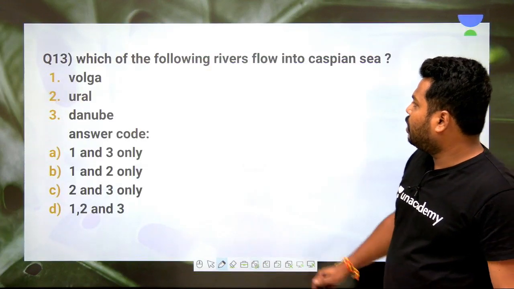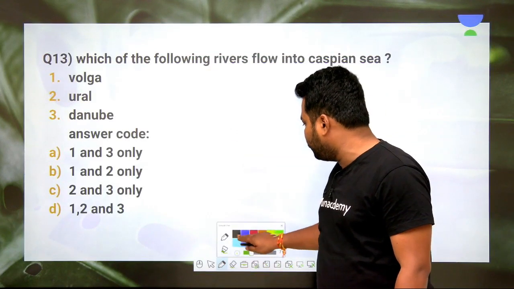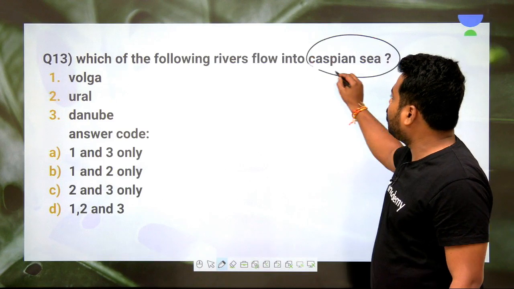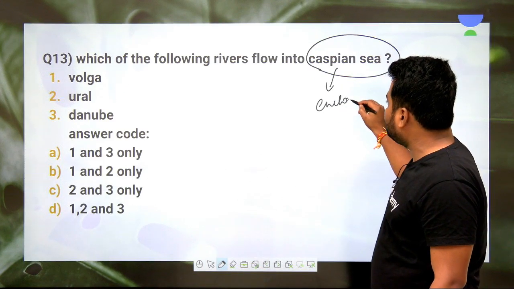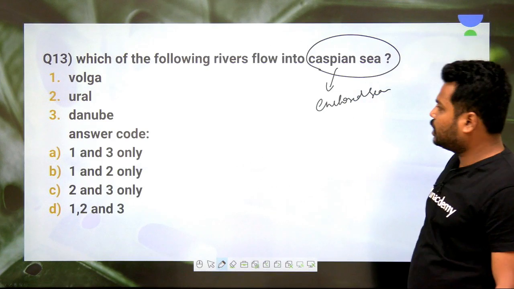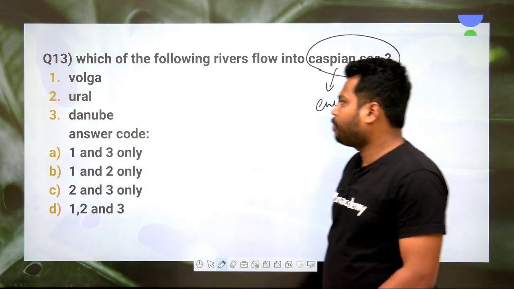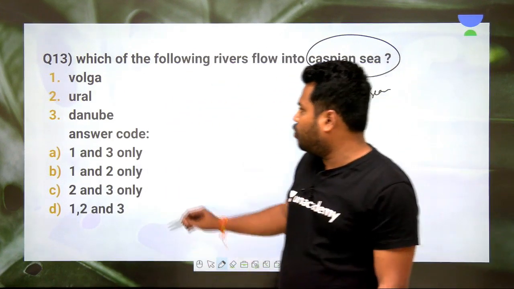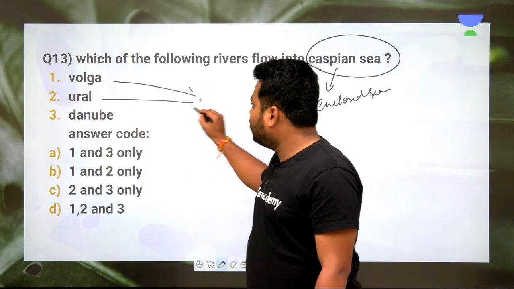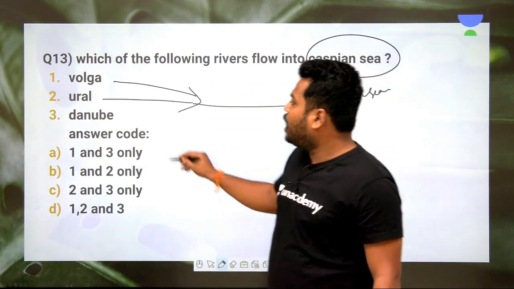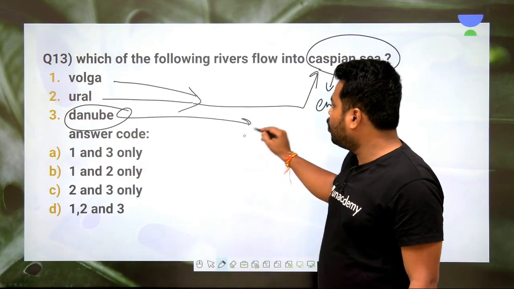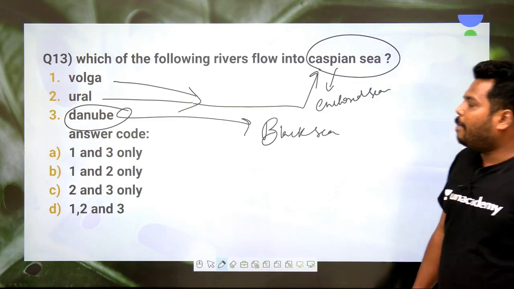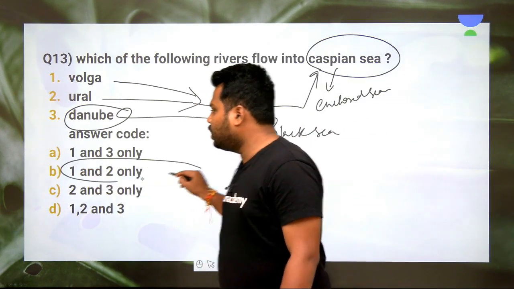Now, which of the following rivers flow into the Caspian Sea? It is a completely enclosed sea. Try to find out its location. After examining, we can easily say that the Volga river and the Aral river directly flow into the Caspian Sea, and the Danube flows into the Black Sea. Hence, apart from the Danube, whichever option includes the others is absolutely right.